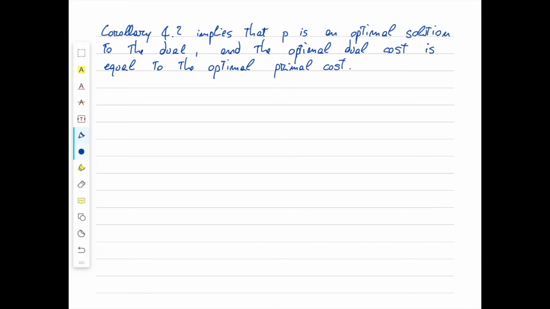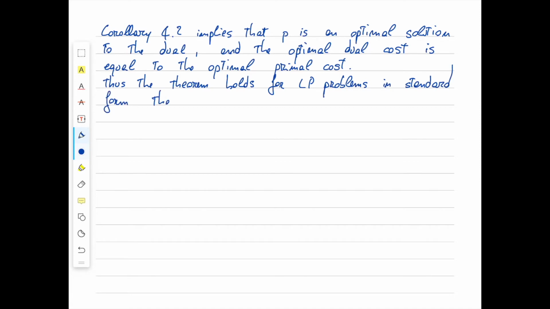And this concludes our first part of the proof. Thus, the theorem holds for LP problems in standard form that satisfy our assumptions.